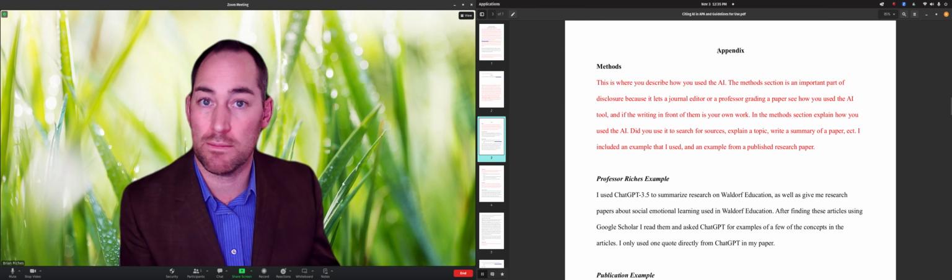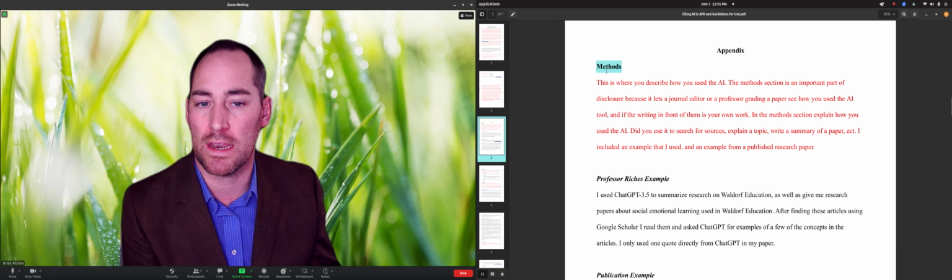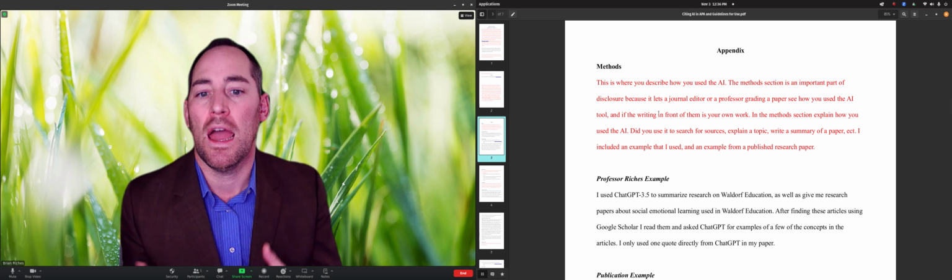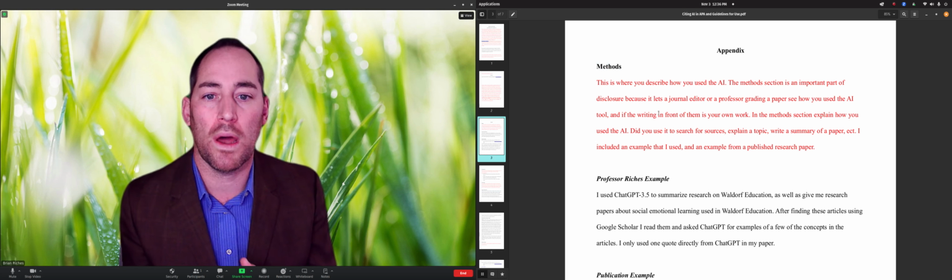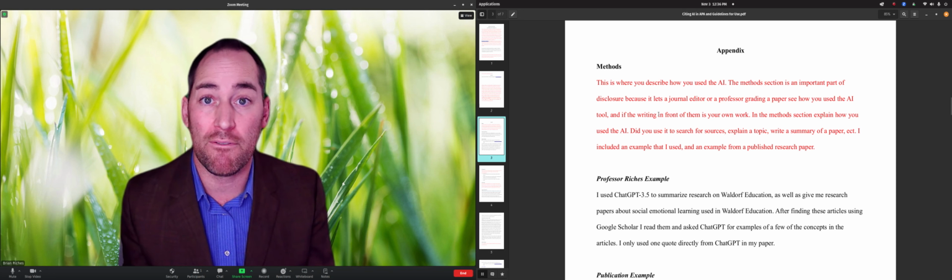This would be APA format for an appendix, that's a first level heading. Methods would be your second level heading. This methods section is where you describe, kind of narratively, how did you use this AI? What did you ask it for? What emphasis does your paper have from using AI?